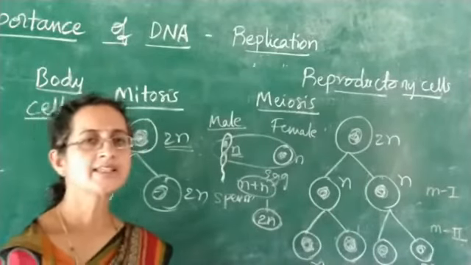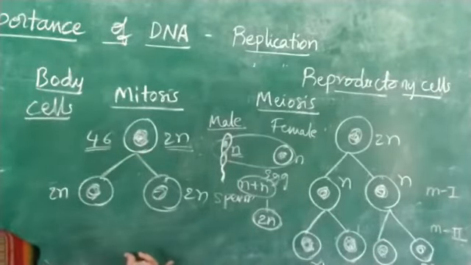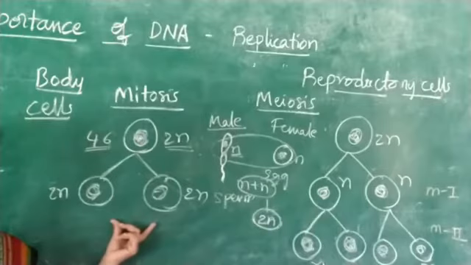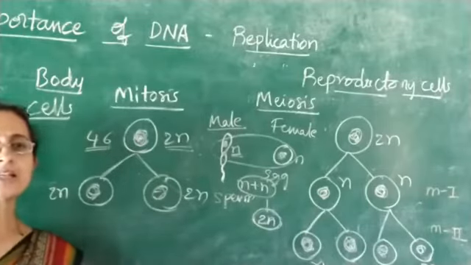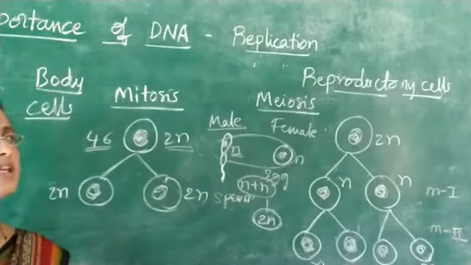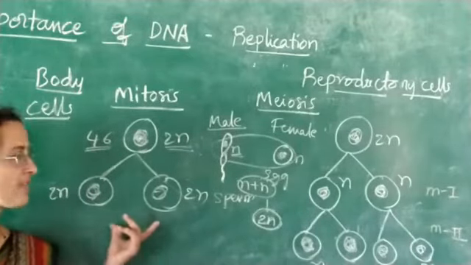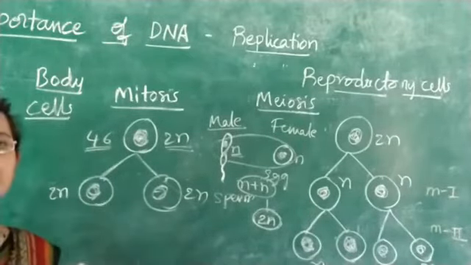Whereas mitosis takes place only in body cells, where one cell divides into two cells and the exact amount of genetic material is seen. We can see that in skin. When skin is growing, it has similar types of cells having the same amount of genetic material.